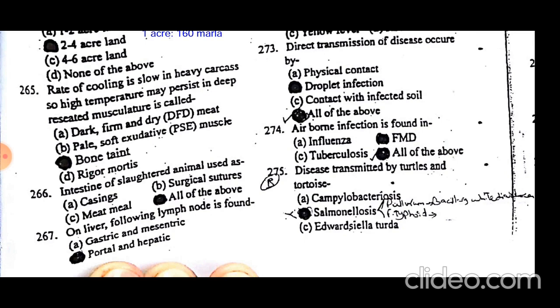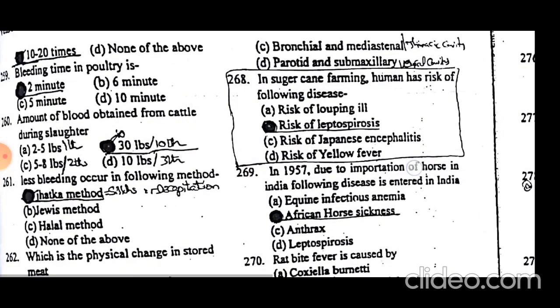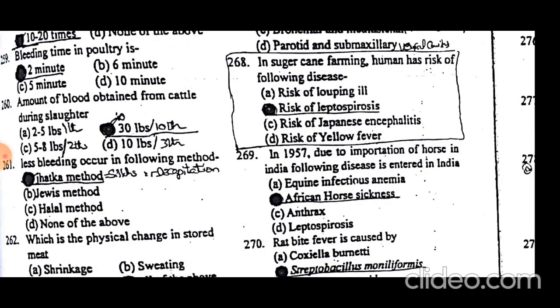The intestine of slaughtered meat animals is used for surgical sutures, casings and meat meal. On the liver, which lymph nodes are found? The liver has the portal and hepatic lymph nodes. In sugarcane farming, humans have a risk of which disease? The risk of leptospirosis. Leptospirosis involves rats and they are present in water. In sugarcane farming there is more water, so there are chances that Leptospira may be there